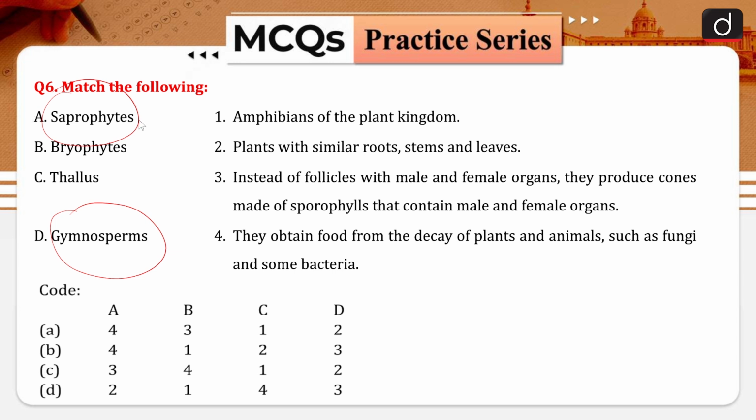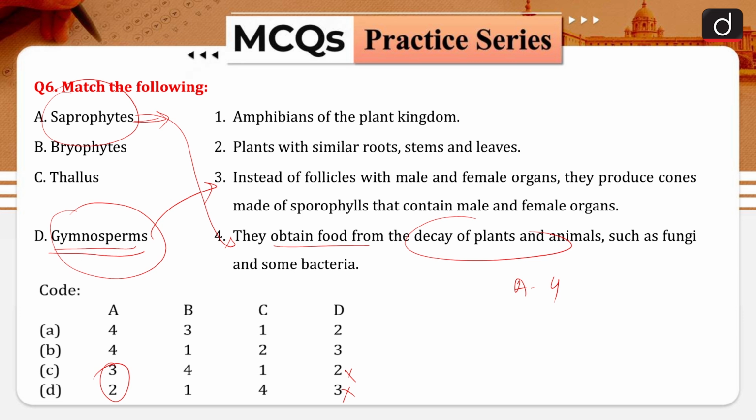When we are talking about saprophytes, this is related to the degradation of plants and animals. Saprophytes basically obtain food from the decay of plants and animals. So A would be related to 4, and C and D can be eliminated. Now coming to the gymnosperms, this is related to procreation in plants. So for D it will be 3. That is, instead of flowers with male and female organs, they produce cones made of sporophylls, and they contain male and female organs.